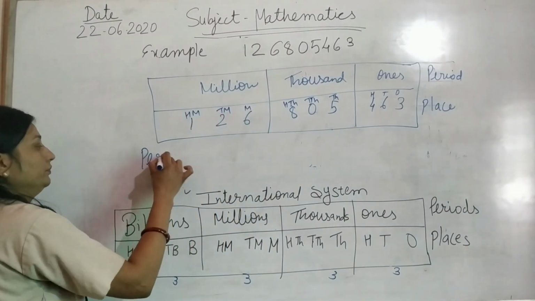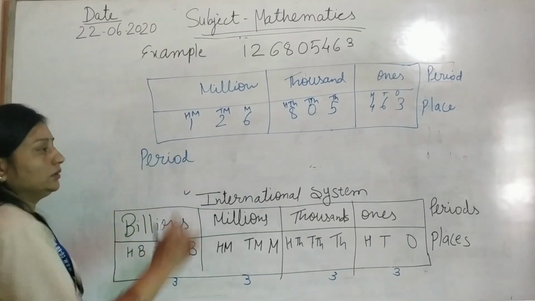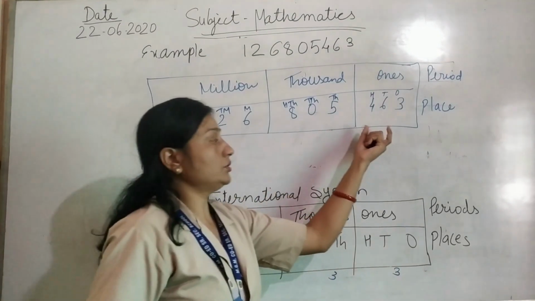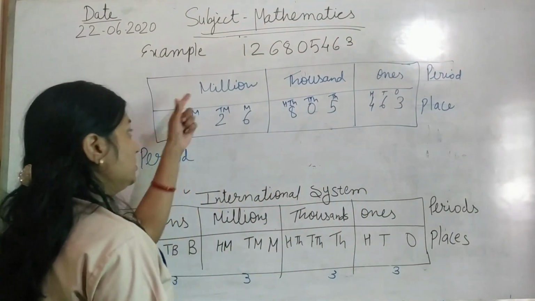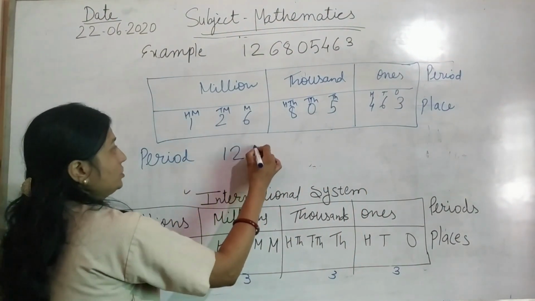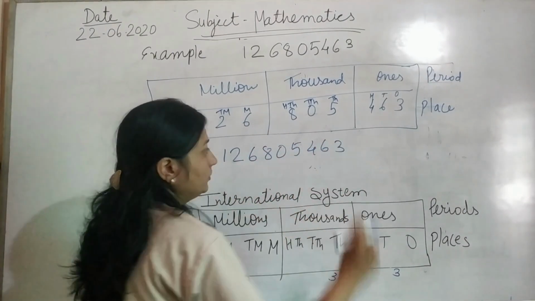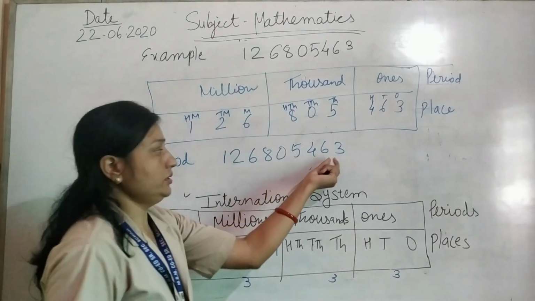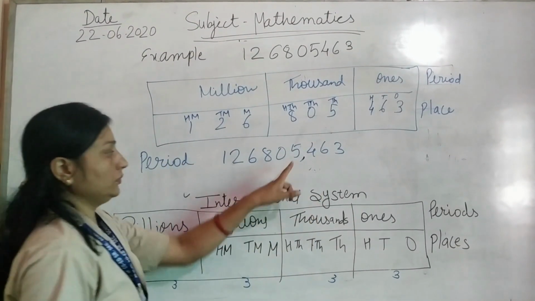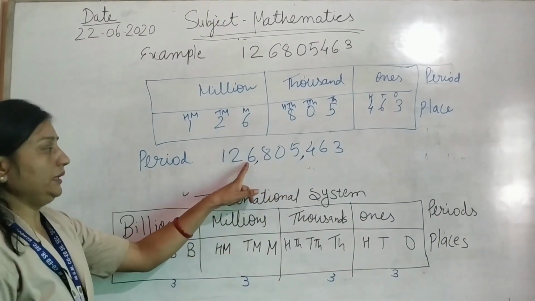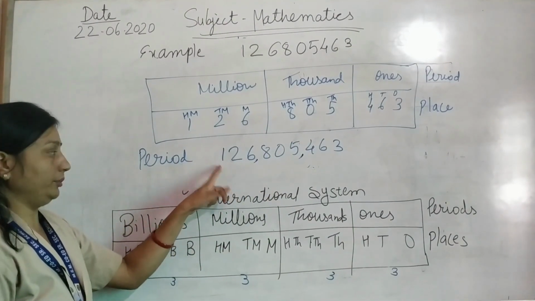Now the periods. We use commas to separate the periods. For the same number, 1, 2, 6, 8, 0, 5, 4, 6, 3, put commas: ones, tens, hundred, comma, 1,000, 10,000, 100,000, comma, million, 10 million, 100 million.